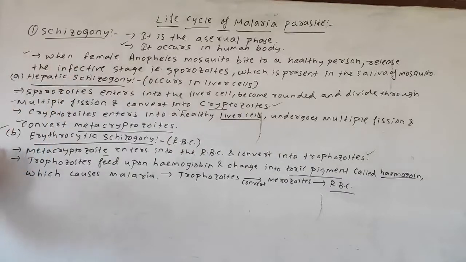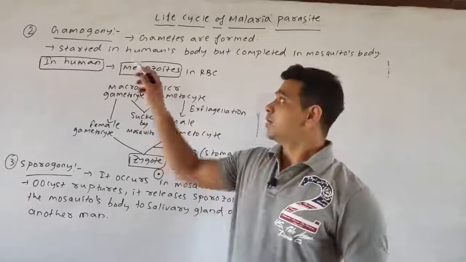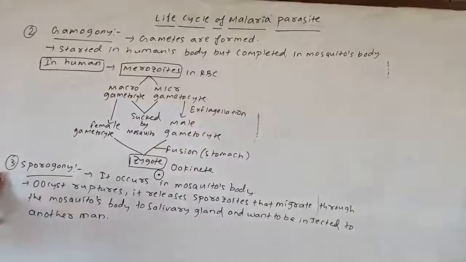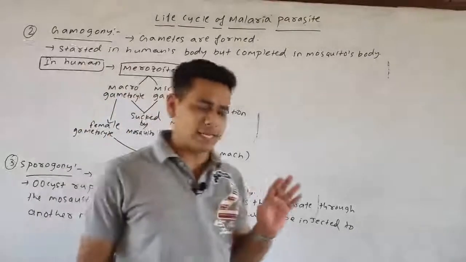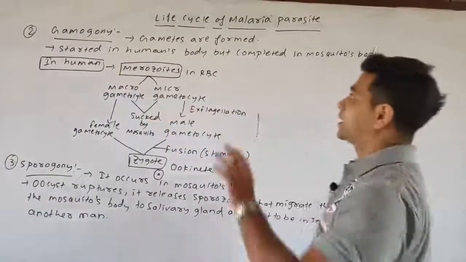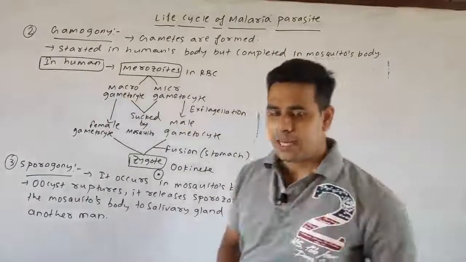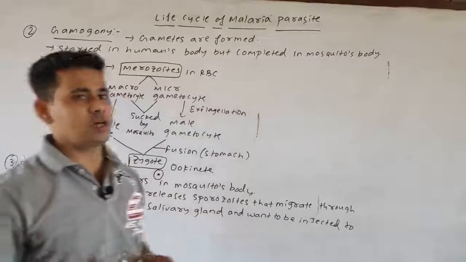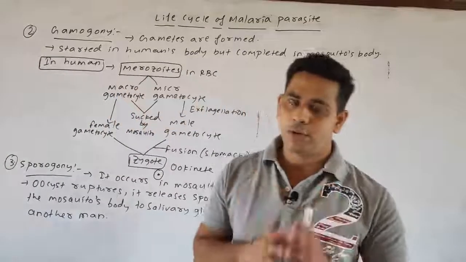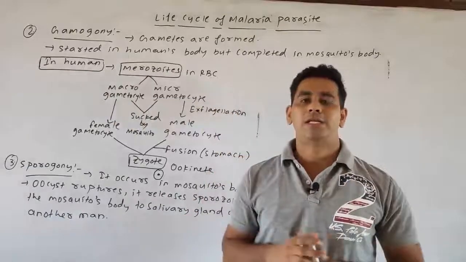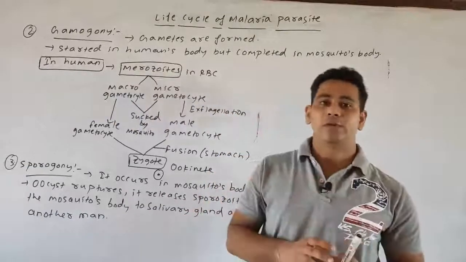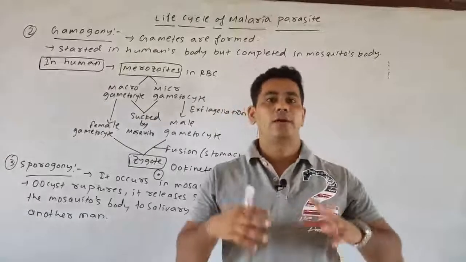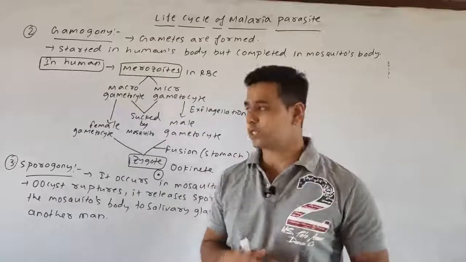Further, we will discuss the gamogony. Now come to your next two stages, where one is your gamogony and the second one is your sporogony. Gamogony means in this stage, the second stage of the life cycle of the malarial parasite, the gametes are being formed. This stage first starts in the human body, or we can say the initiation of gamete formation starts in the human body. But after the mosquito bites the infected person, this gets transferred into the female Anopheles mosquito, where the microgamete and macrogamete formation takes place and the fusion also takes place. We will read in detail.